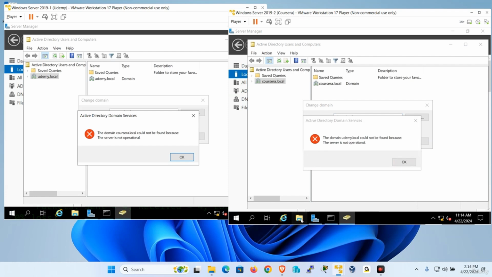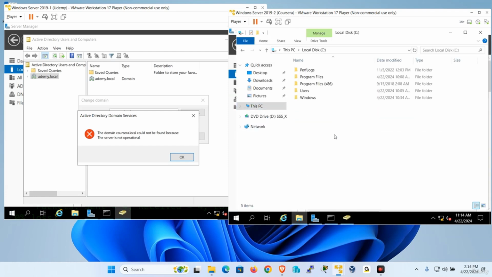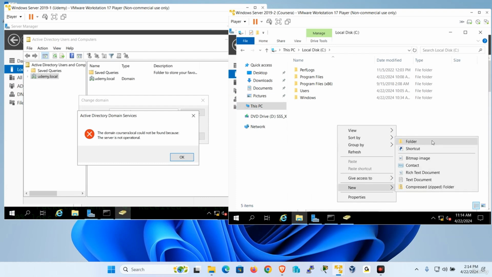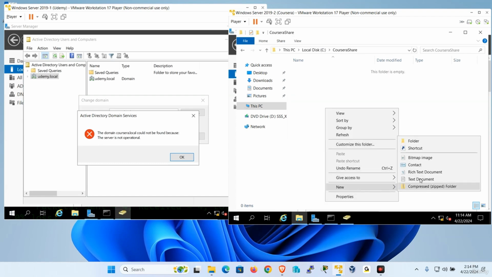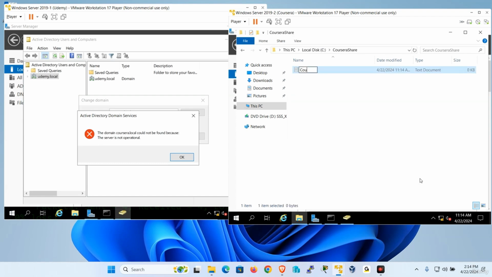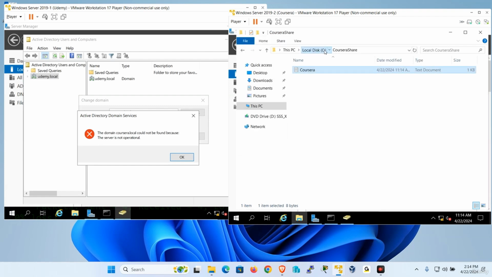Look, this is Coursera. So let's say I have a shared folder over here, right? Under my C drive. And let's call it Coursera share, just like this. And under here, I have a text document. Let's call it Coursera, and I'm just going to write anything in here. Coursera. Then file and save. Then I'm going to go back.